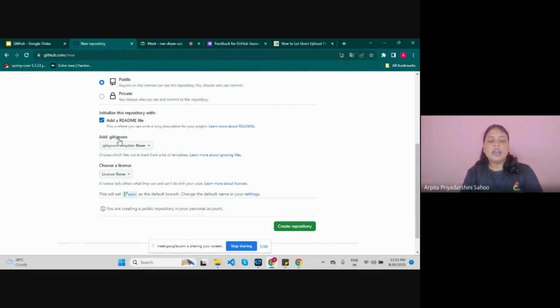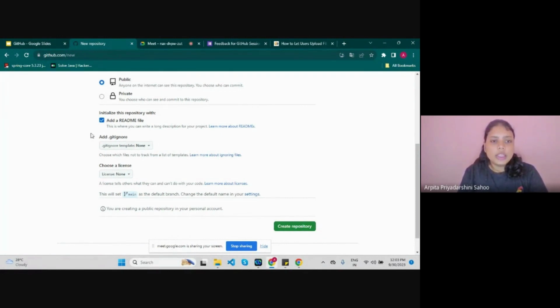Add .gitignore. This is the tricky thing. .gitignore is a file that stays in our project while we commit or push it to GitHub. While committing to GitHub, if we use node modules, there are so many files that we want to ignore while uploading or downloading from GitHub, which saves our memory and our data as well.